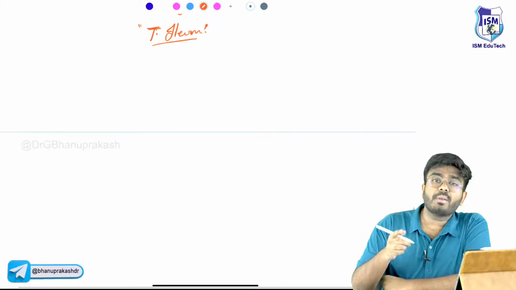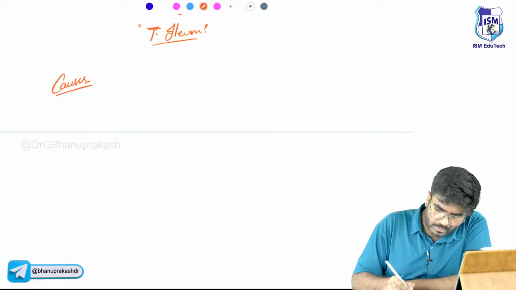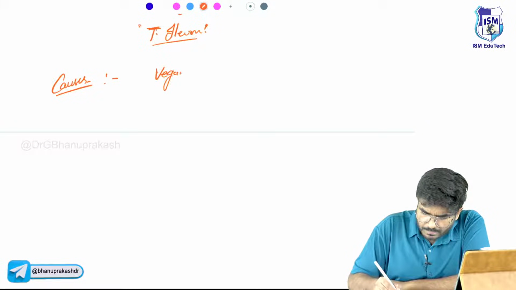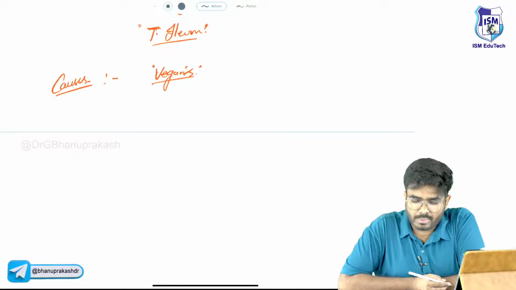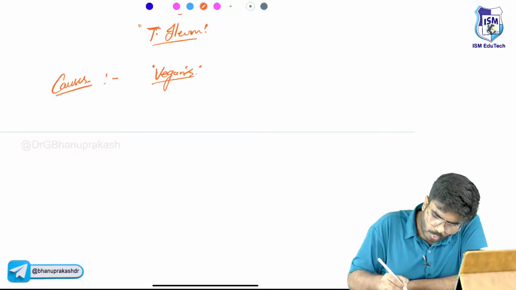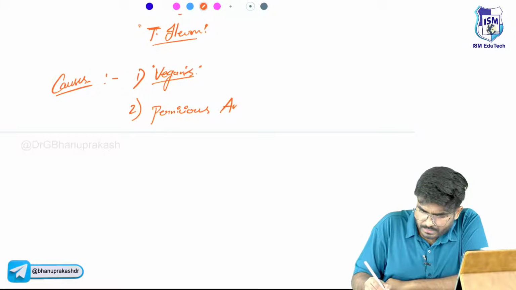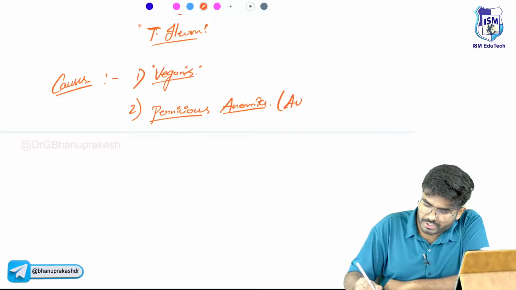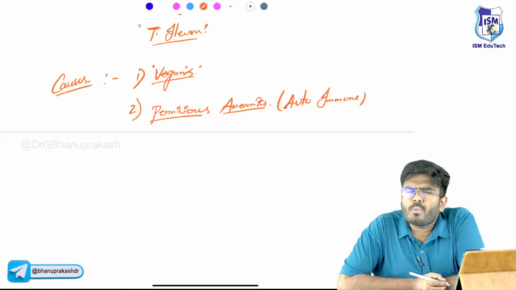So what are the causes of vitamin B12 deficiency anemia? One cause you already know: vegans. Those persons who are not at all taking any animal related product can get vitamin B12 deficiency anemia. Second, the most important for your exams is pernicious anemia. So what is this pernicious anemia, sir? It's an autoimmune condition. What exactly is this?